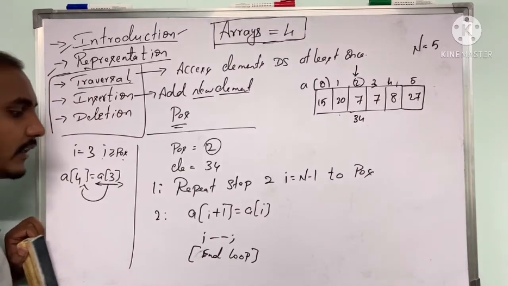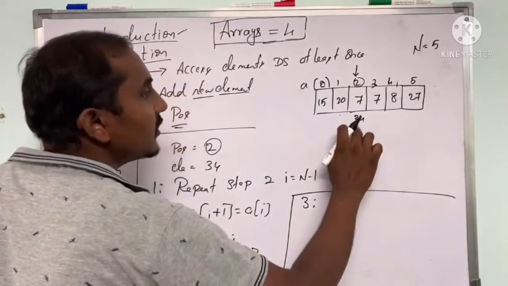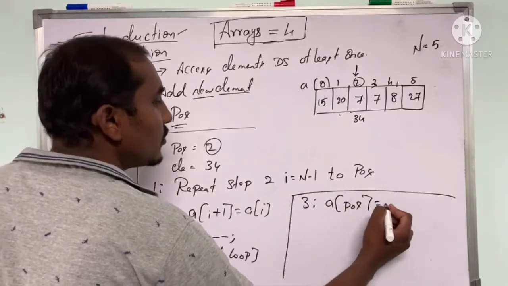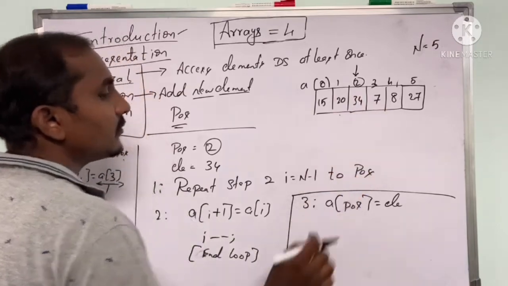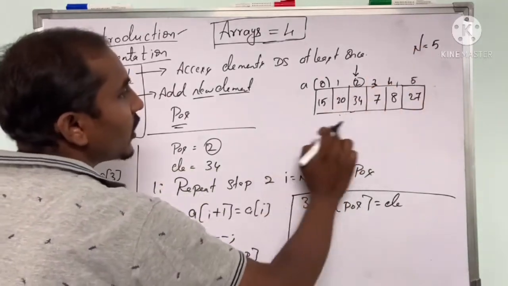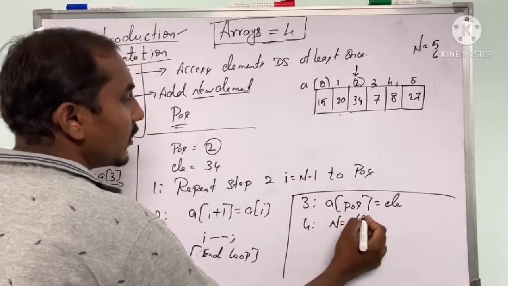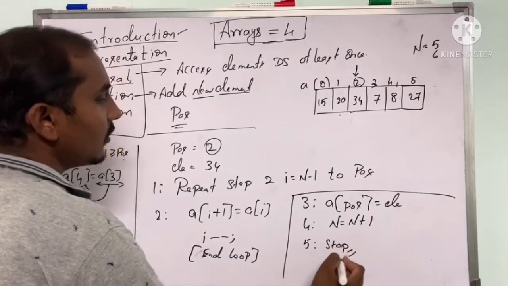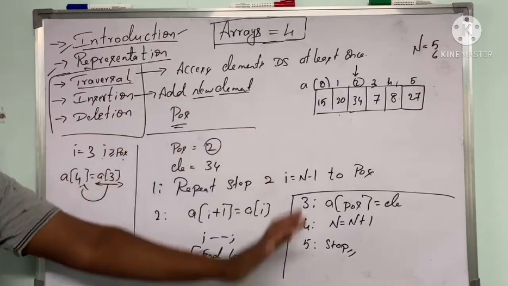After ending the loop, the third step will be, we are going to insert this element here. That is, I am going to write a of position equals to element, which is nothing but 34. After inserting the element, since previously n value was 5, now you can see the n value has increased to 6. So I will write n equals to n plus 1. And then fifth step, we are going to stop that particular algorithm. So this algorithm is used to insert a new element into the array.